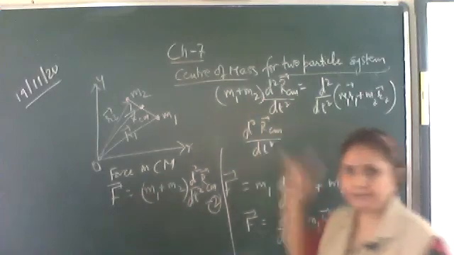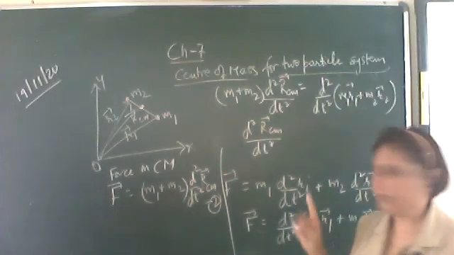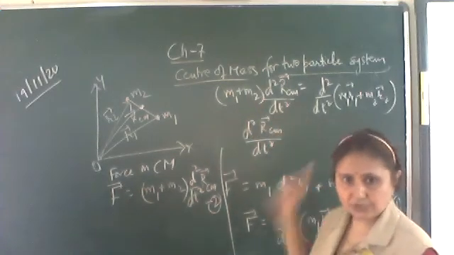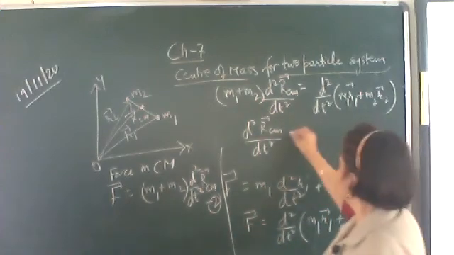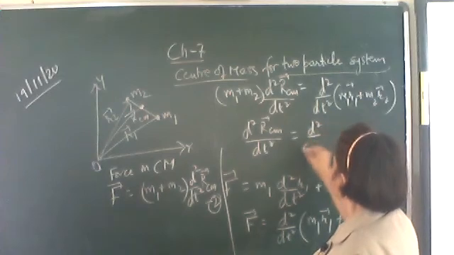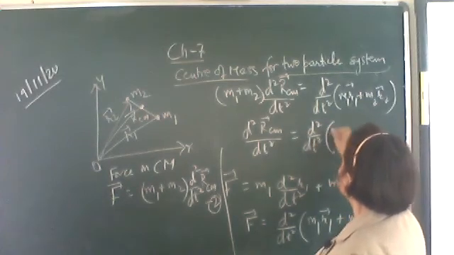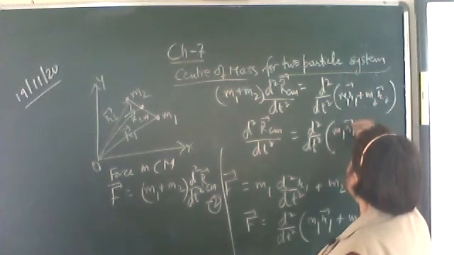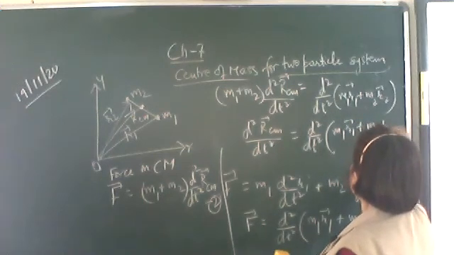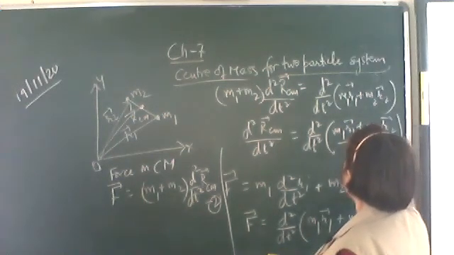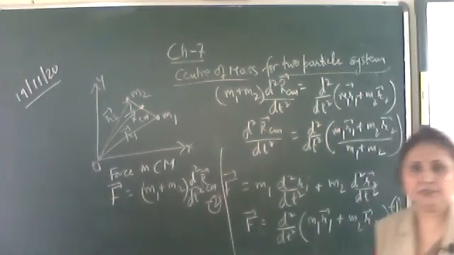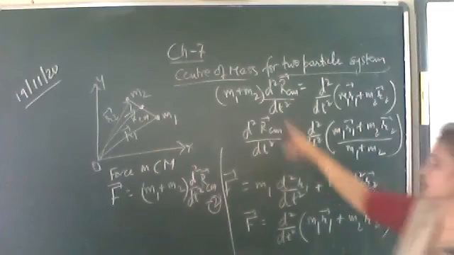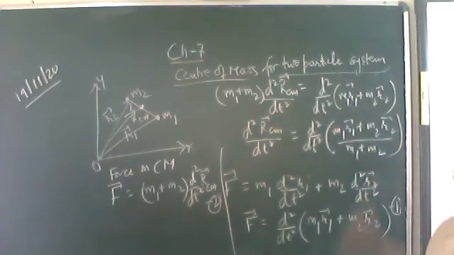This m1 plus m2 is a scalar quantity which will not be differentiated, which is not changing with time. So we can divide it over here. It is equal to d2 upon dt square of m1 r1 vector plus m2 r2 vector upon m1 plus m2.